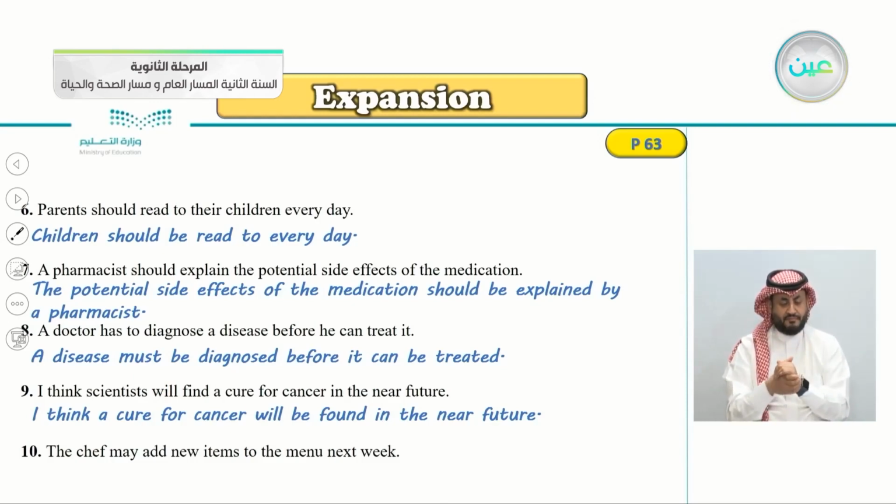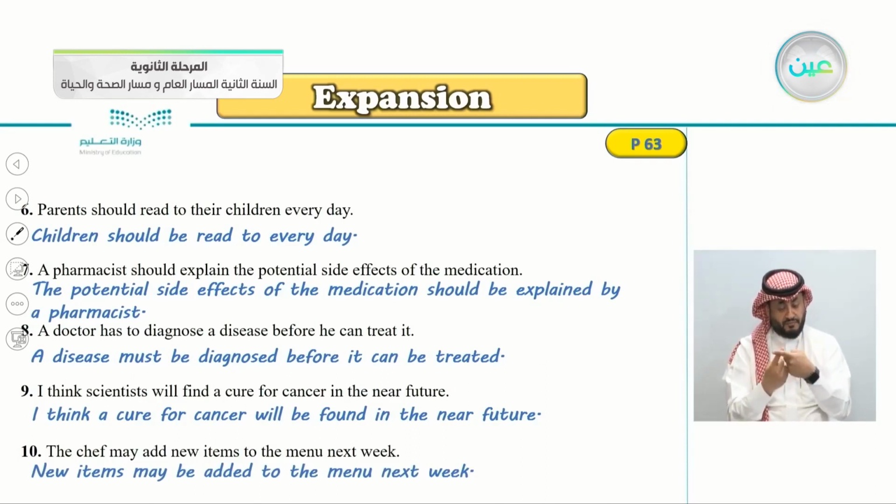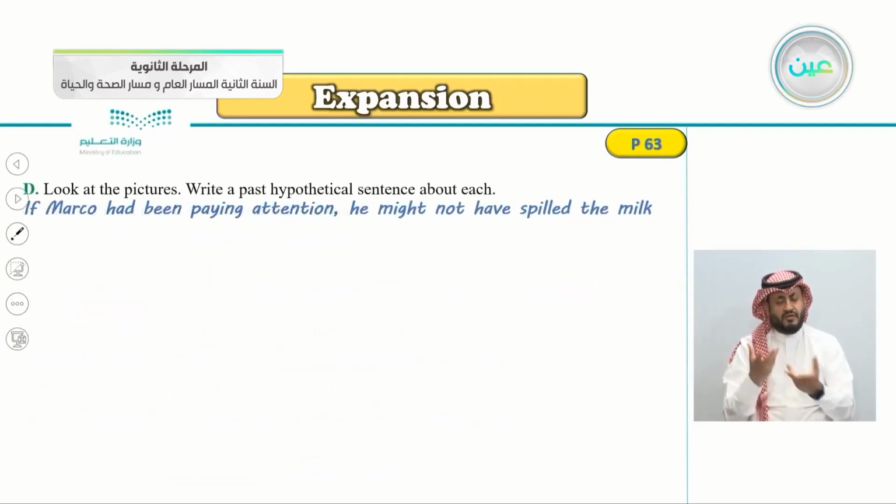Because this is the auxiliary verb here, will be found in the near future. Number 10, the chef may add new items to the menu next week. The chef may add new items to the menu. So begin with the object, very good. New items may be added to the menu next week. By who? If you want to add the subject, by the chef.